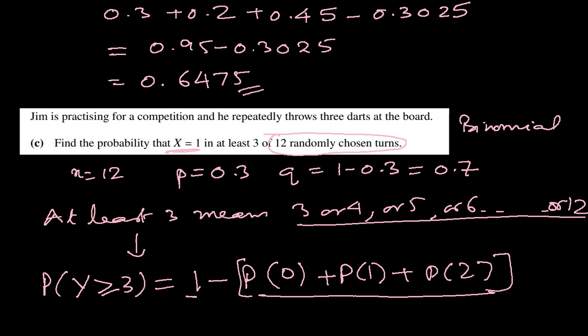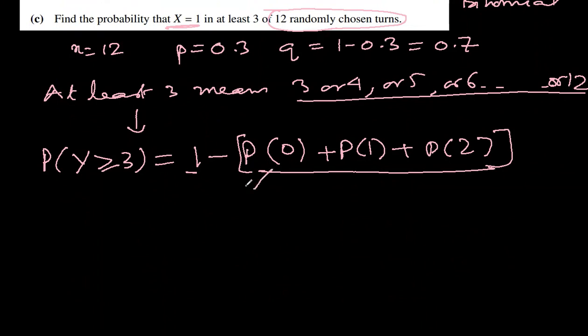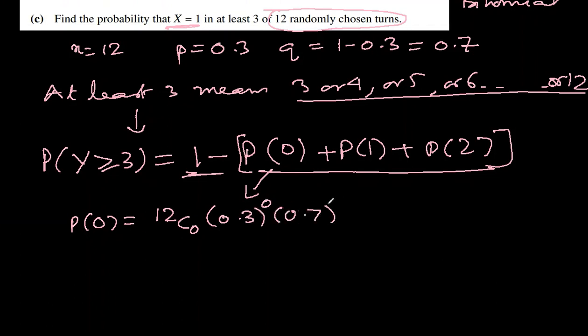So let's interpret them into binomial distribution. So 1 minus, I'll take care later, P0 first of all. P0 will be 12 is the total number of attempts. We don't want any success. Success probability is 0.3 and failure is 0.7. So all 12 are failures in different positions of attempts.